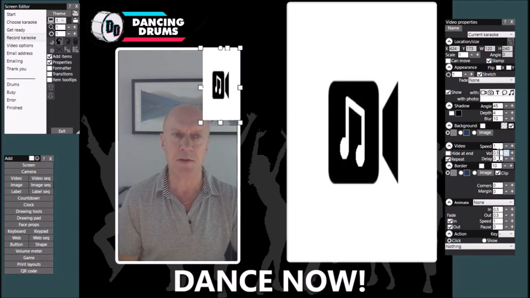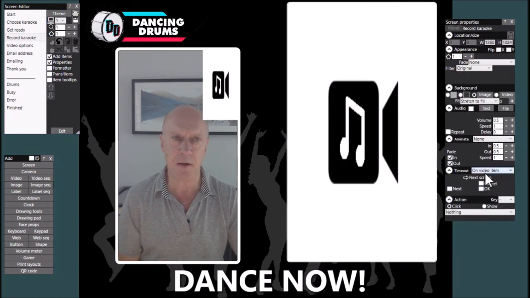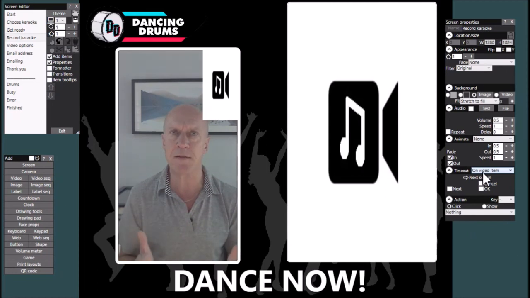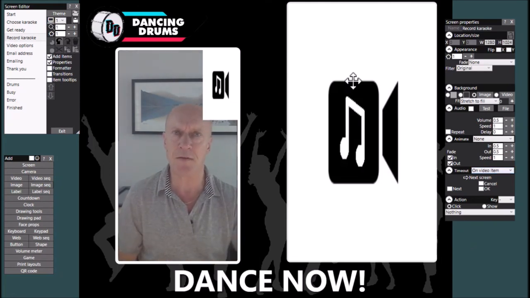Another thing we need to do is turn down the volume on this object. If we don't, then both these items will be playing the currently selected karaoke track, and you'll get a bit of an echo. So let's reduce that right down to 0. Also, we don't want it repeating. We also don't want this one repeating, because the timeout on the screen, as you can see here, is on video item. So what that means is that while the recording is going on, it will keep recording on the webcam until this video has finished playing, and then it will move on to the next screen.